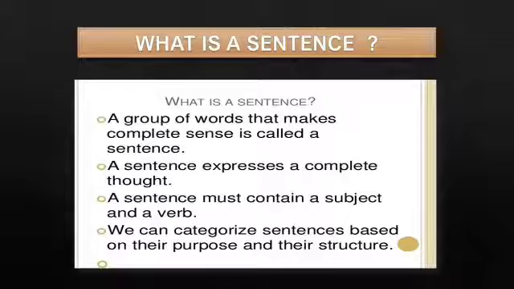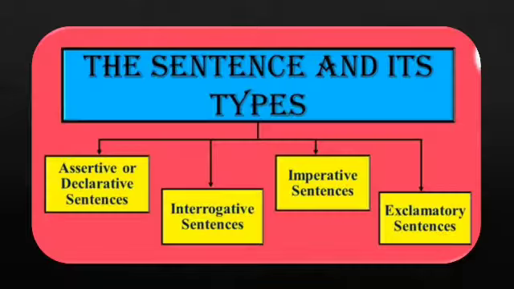A sentence expresses a complete thought. A sentence must contain a subject and a verb. We can categorize sentences based on their purpose and their structures. Let us read about types of sentences.